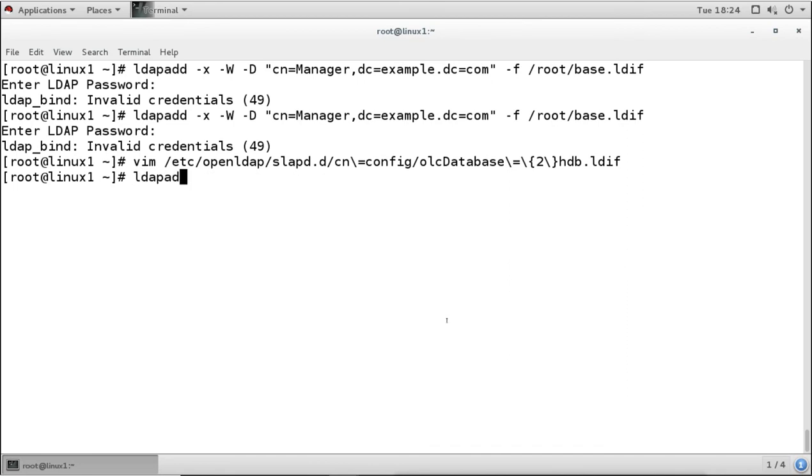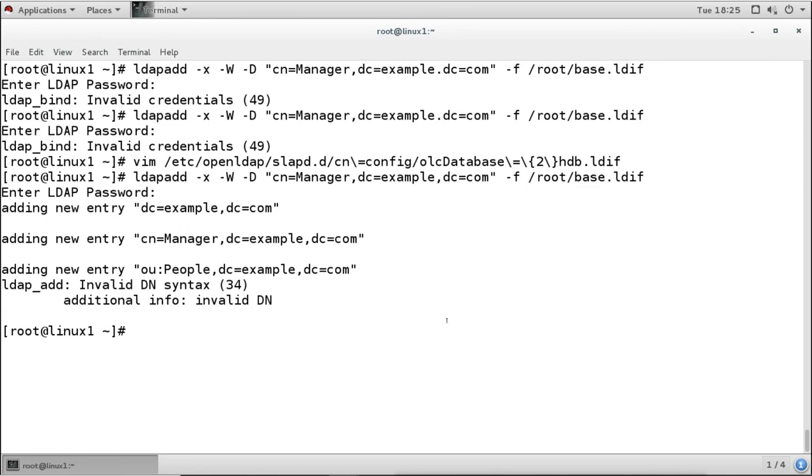ldapadd, and I want to add the information cn is equal to manager, dc is equal to example, and dc is equal to com. And I am getting the information from this base file. Password, we have to make sure the password is right, and it is imported.